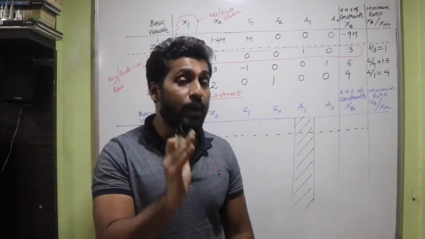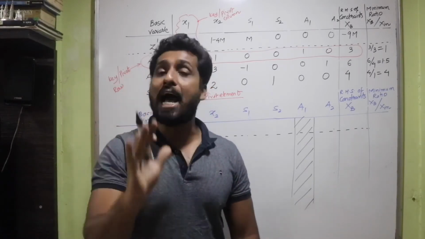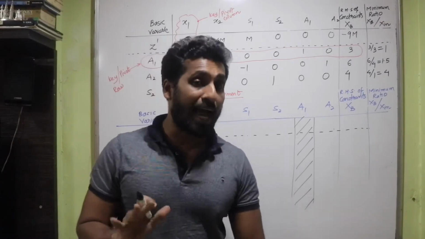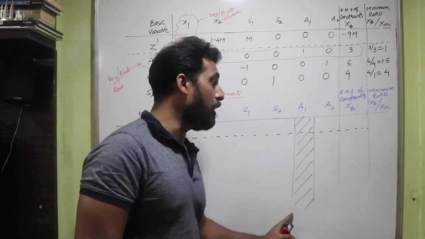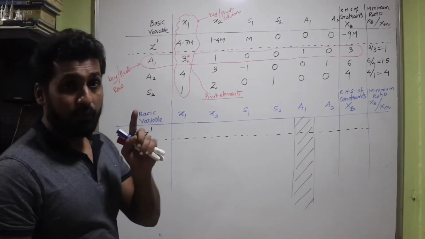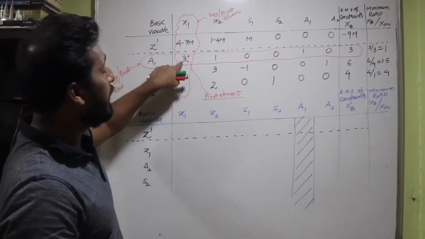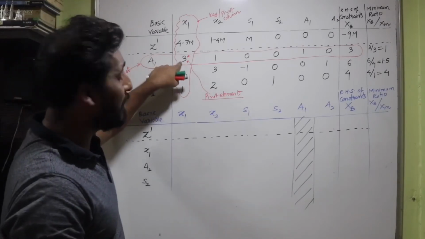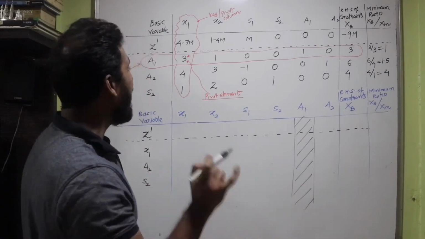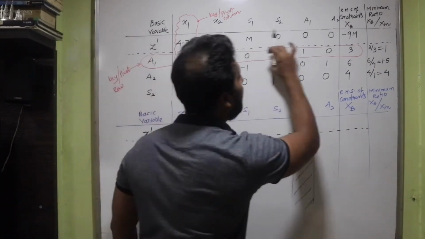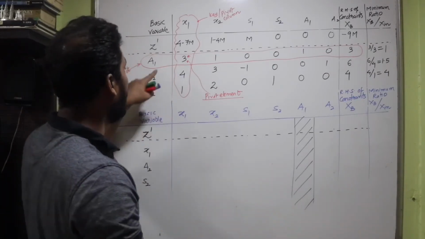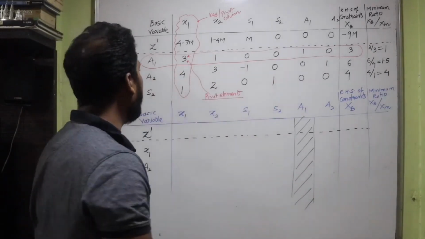So you got to make a note of this point, that as soon as the artificial variable leaves the table, we will not do any kind of calculations for that variable. So A1 has left, isn't it? Now x1 is the new incoming vector, and the variable A1 had value 3. This pivot element 3 has to be made 1, and it can be achieved by simply dividing the entire row with 3. So let's do that first. Let's divide the entire row of A1 with 3.